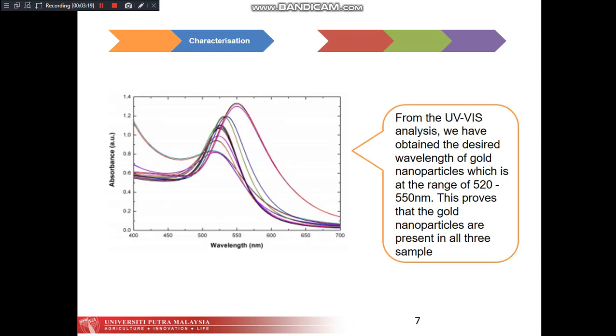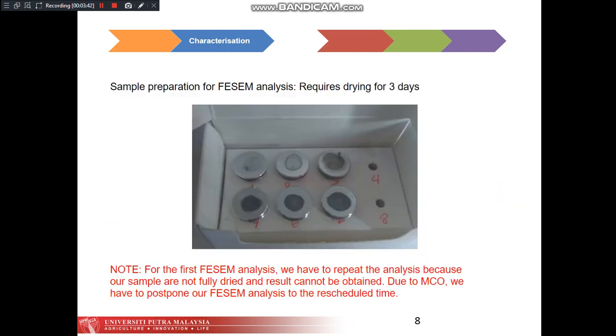For the UV-Vis analysis, I have obtained the desired wavelength of gold nanoparticles, which is in the range of 520 to 550 nanometers. So this proved that all my three samples contain gold nanoparticles, and I can proceed to the FESEM analysis.